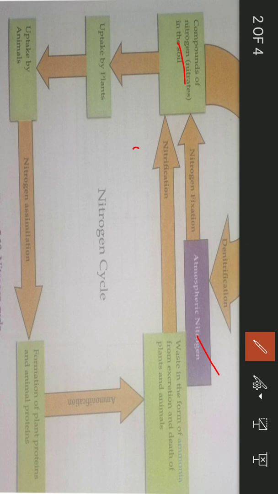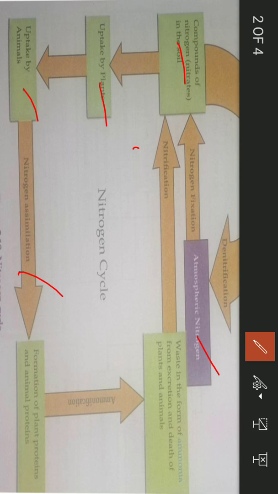Then after being fixed in the soil by the nitrogen fixing bacteria, that is absorbed by the plants, and then plants are being eaten up by the animals. So this nitrate goes in the body of plants and animals, and then nitrogen assimilation takes place. So what is this nitrogen assimilation?